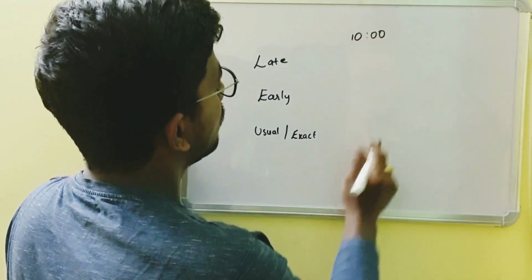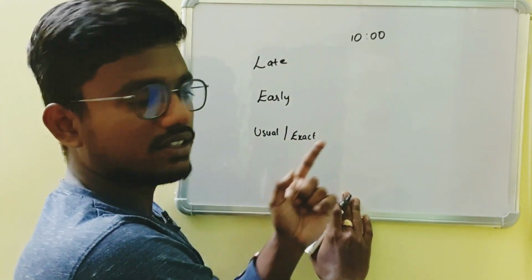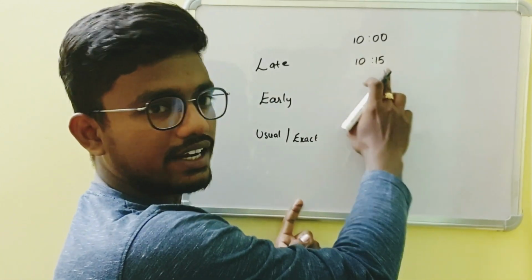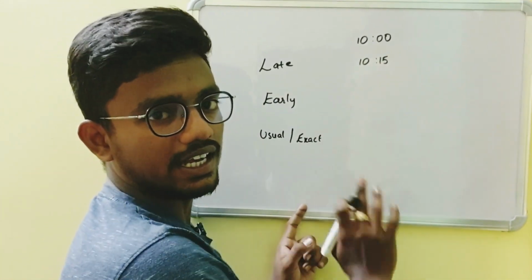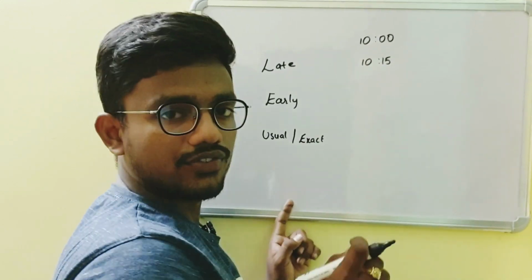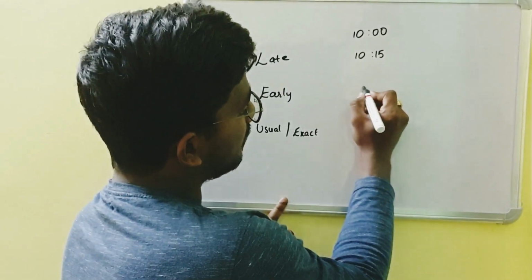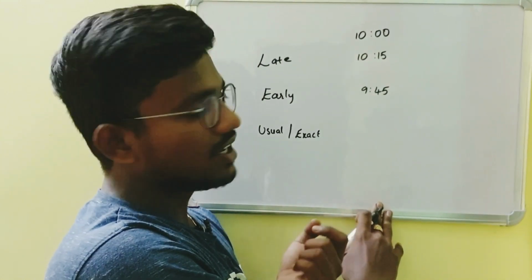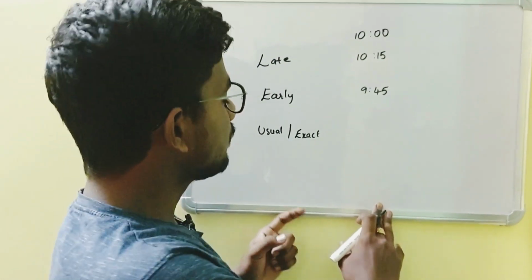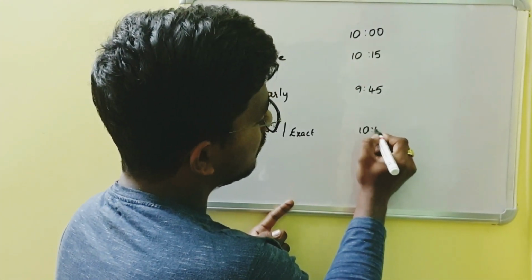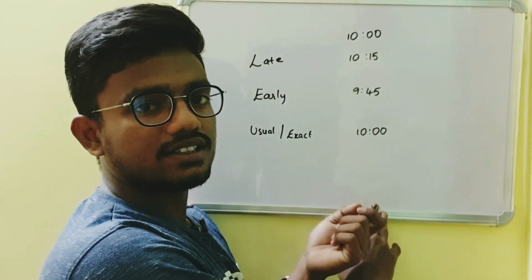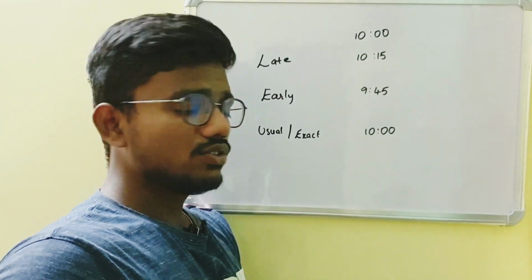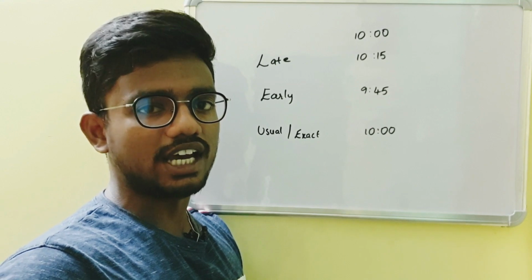But I have reached the class at 10:15. So we can say that I reached the class 15 minutes late. See, if I reach the class by 9:45, then we can say that I have reached the class 15 minutes earlier. And if I reach the class by 10 o'clock, we can say that I reached the class at my exact time or usual time. So these are the three words defining the time.